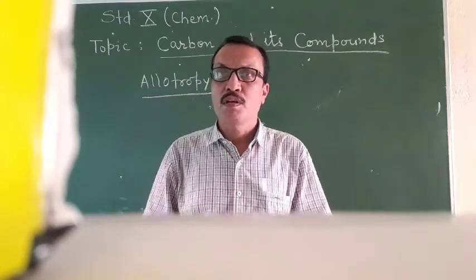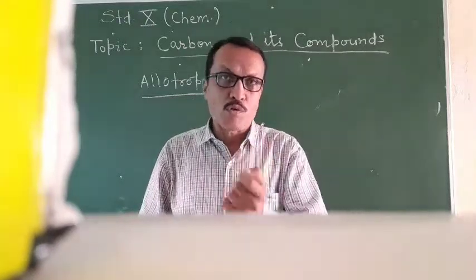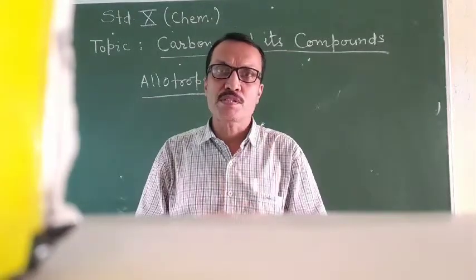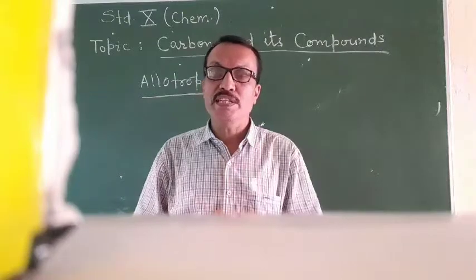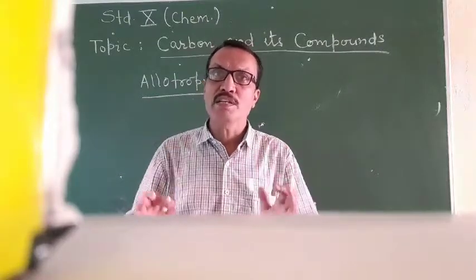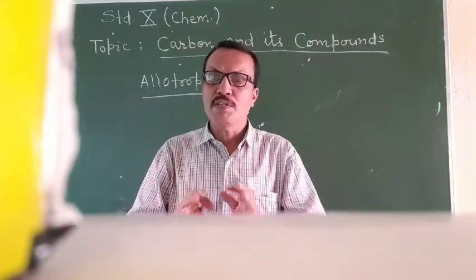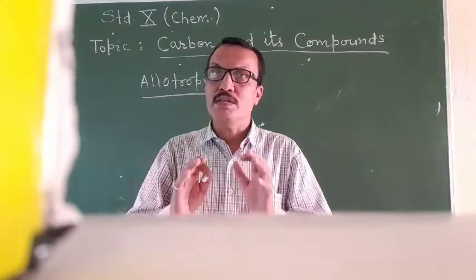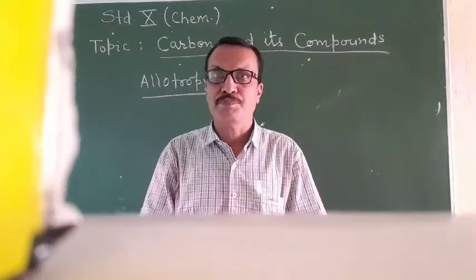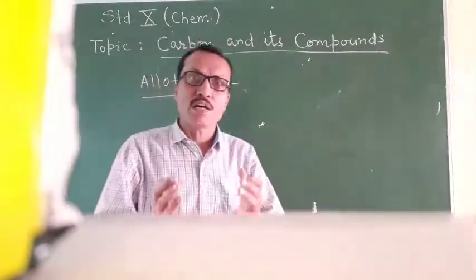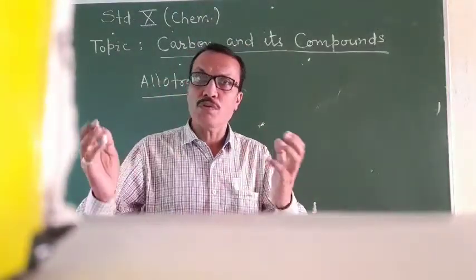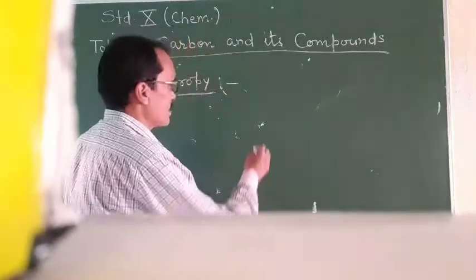Students, carbon is one of those elements which show the property of allotropy. It means in our nature, carbon exists in different forms. Let me explain what those different forms of carbon are.